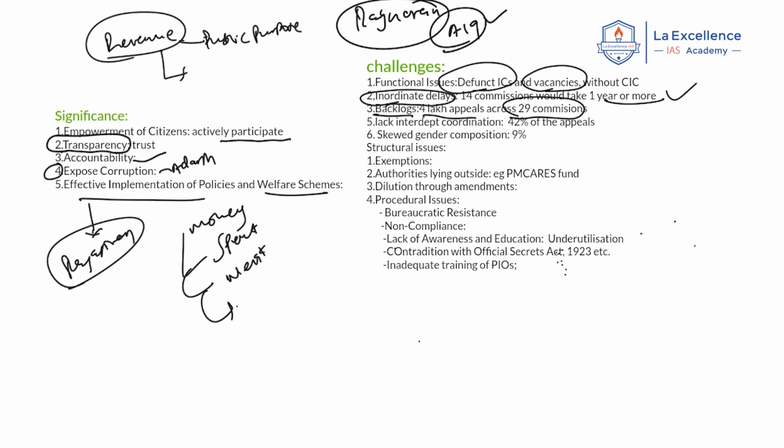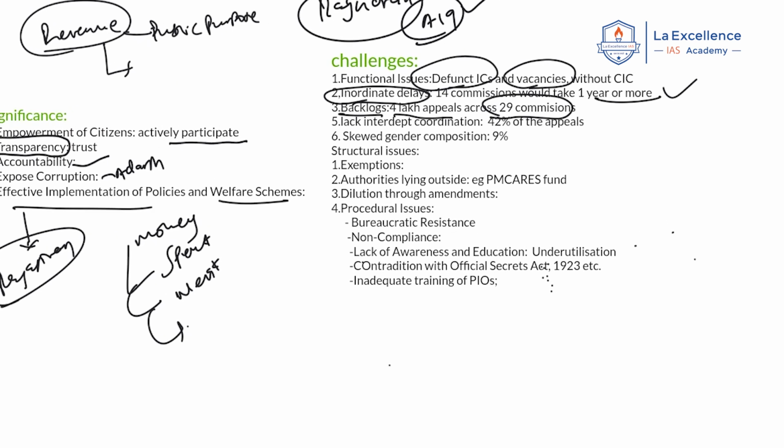Next, there is a lack of proper interdepartmental coordination. Why is this being said? It is said that around 42% of the RTI appeals are being rejected. Why are they rejecting? They say this does not belong to our department, so you have to apply to that department, and in this way they reject. The interest of the citizen in appealing will be reduced by these rejections. This indicates a lack of interdepartmental coordination.